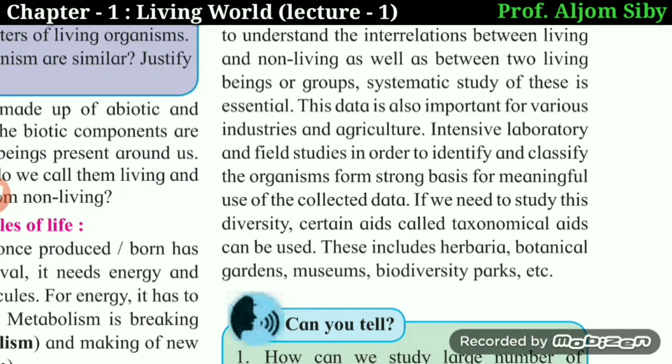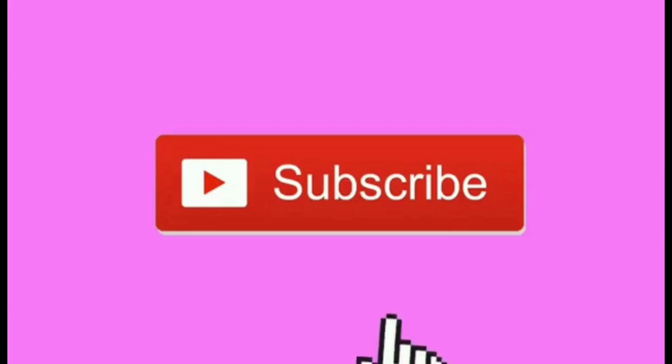By using these taxonomical aids, study of biodiversity on the earth becomes very easy. And these taxonomical aids include herbaria, botanical gardens, museums, zoological parks, biodiversity parks, etc., which we will see in the next lecture.